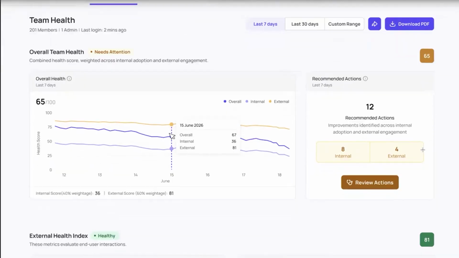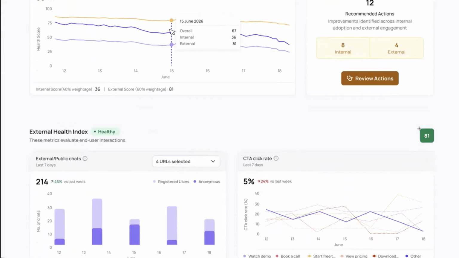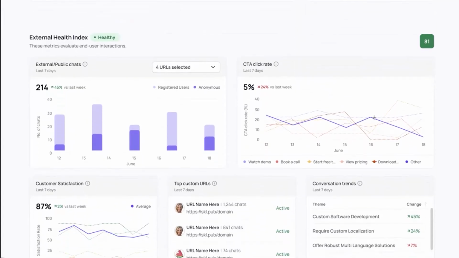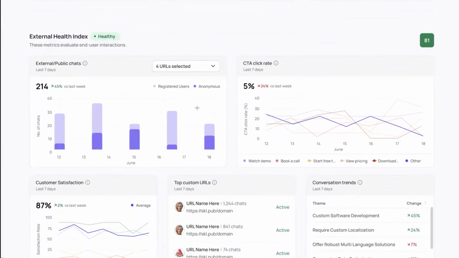Okay, let's go ahead and scroll down to our external health section. First, you're going to notice there's an opportunity to begin to understand registered versus de-identified or anonymous users. This is just to help us understand when people come to our external chats, meaning not one of our colleagues that are logging in, what percentage over time, day to day, are actually de-identified versus those that have actually created a Skilly profile via your experience or someone else's.